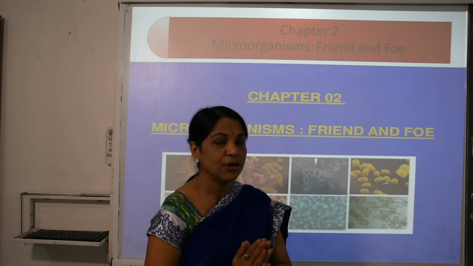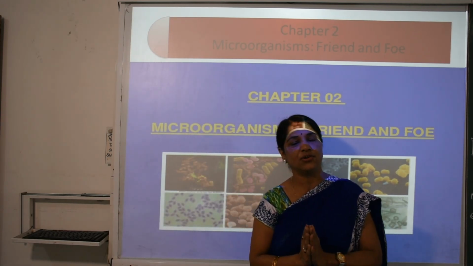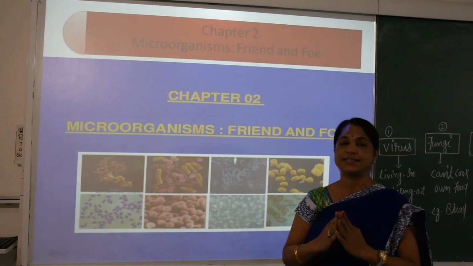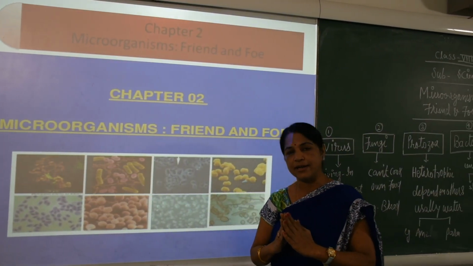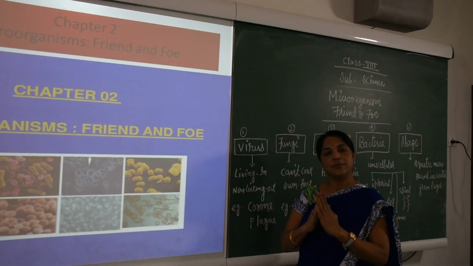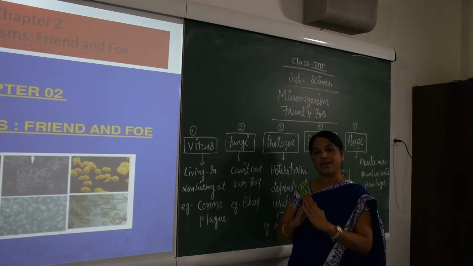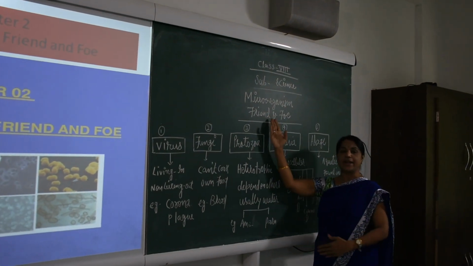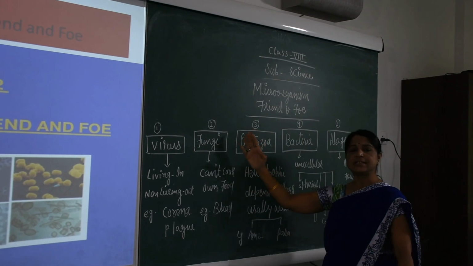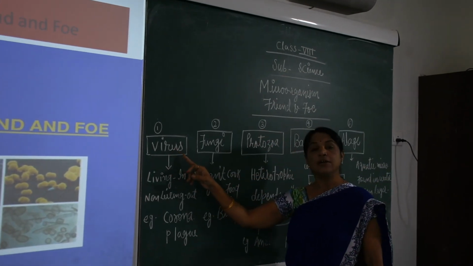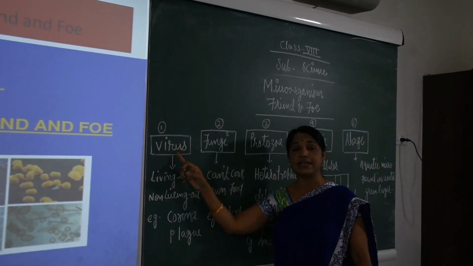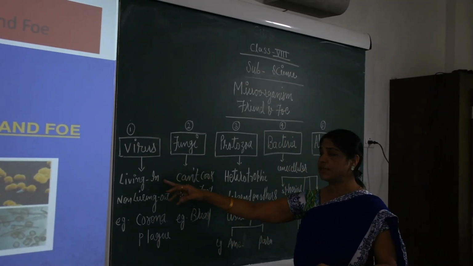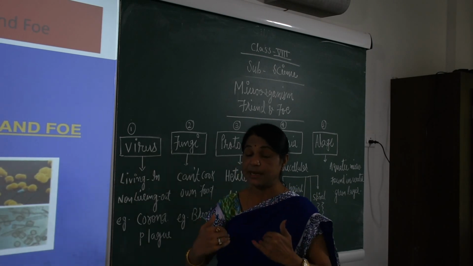Now let's see. First I want to introduce what microorganisms are and how they are classified into various types of branches. So first we are going to start with microorganisms, friend and foe. First I want to talk about the virus. Yes, the first branch is the virus. Virus means it lives inside our body.